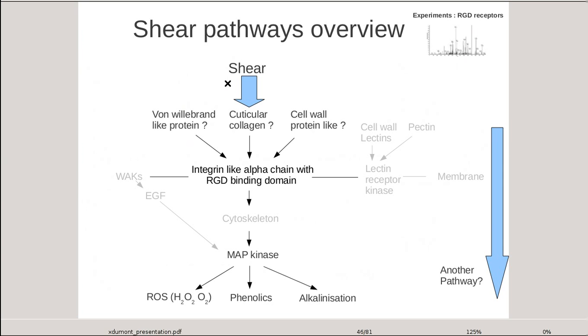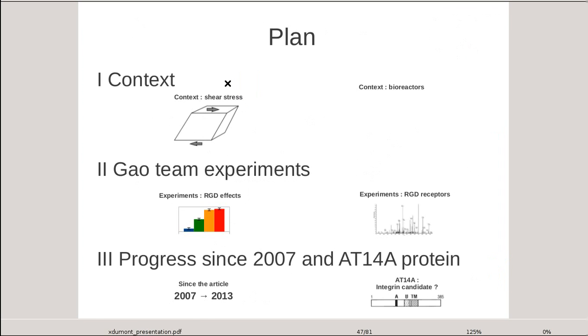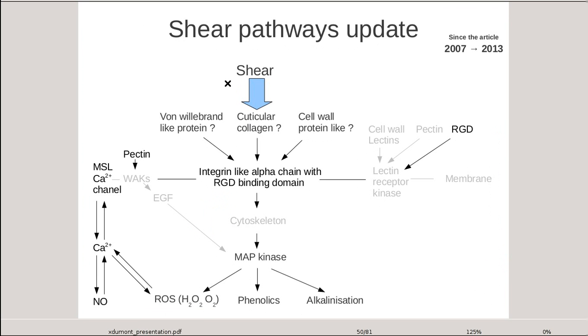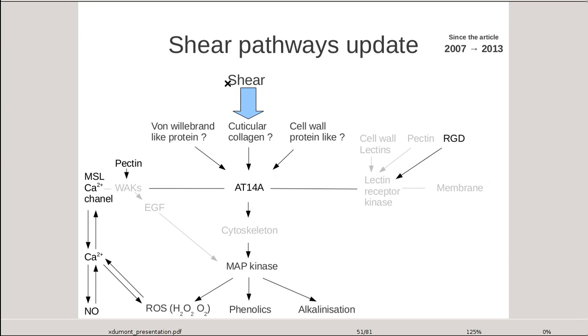Now, let's have a look at the results published in the last 6 years. The overall shear stress pathway is now better characterized. RGD would directly link to lectin receptors and pectin with wall-associated kinase. The putative alternative pathway would have been discovered and used calcium for signal transduction and interfere with the supposed integrin cascade response. Another important point is that the integrin-like protein has probably been discovered and would be AT14A protein.